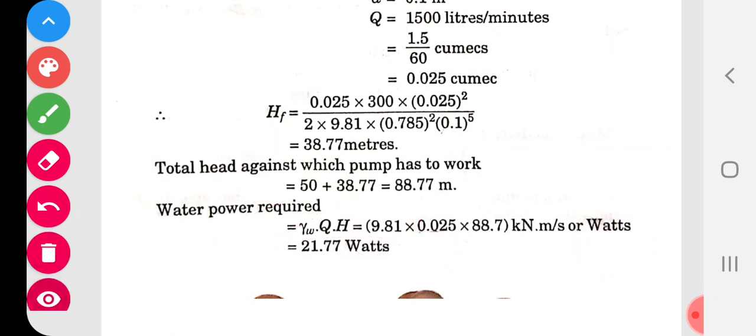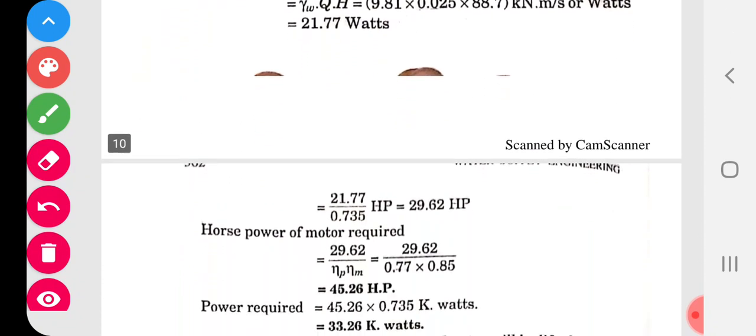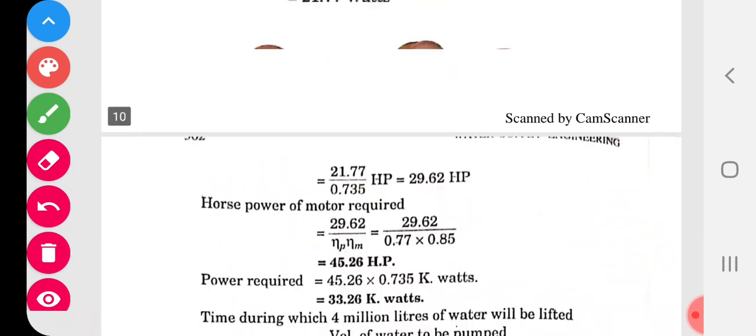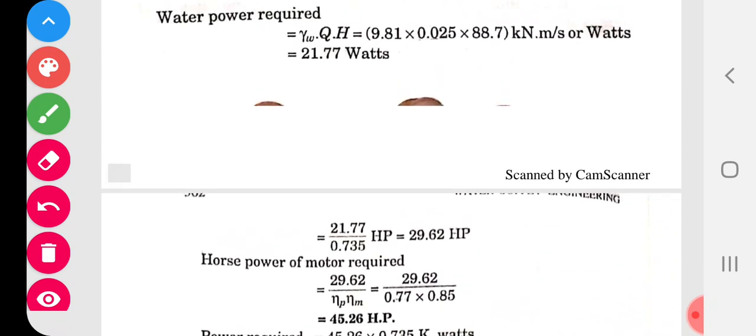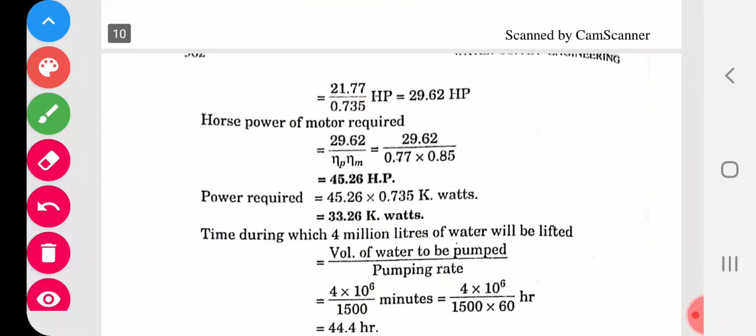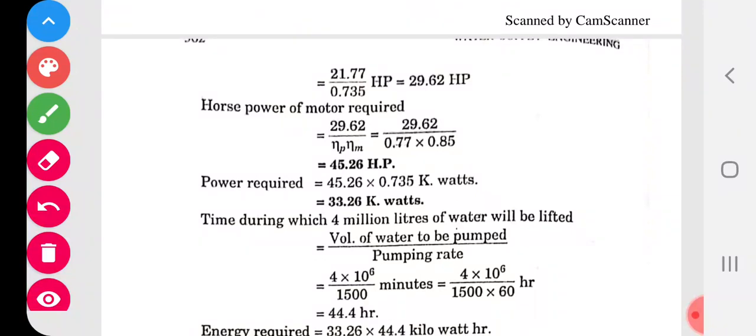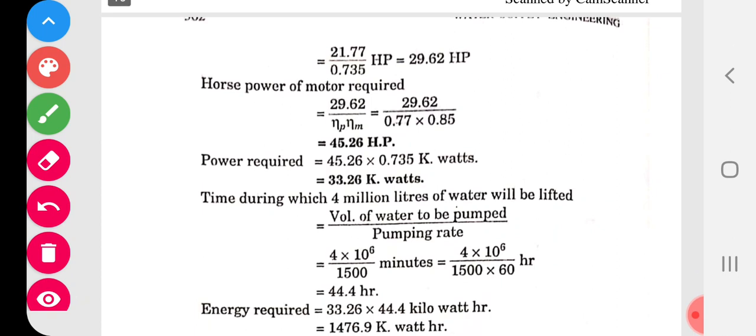With this, next we have to go for HP, so that the power is converted into HP. Here 21.77 divided by 0.735, since 1 HP is equal to 0.735 kilowatt. Therefore HP will be equal to 29.62 HP. What is the horsepower of the motor required?